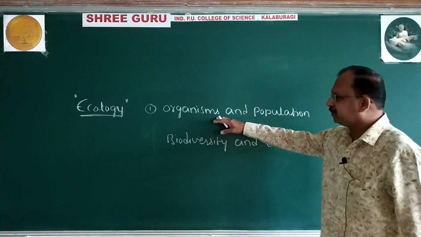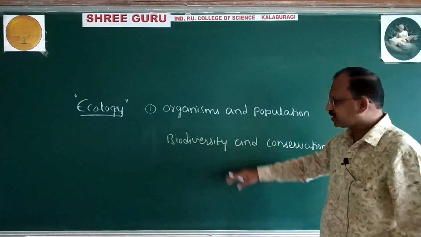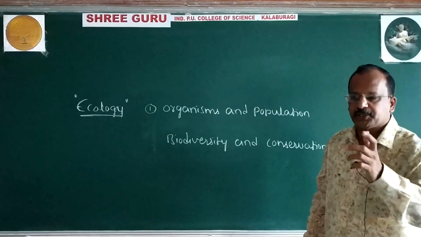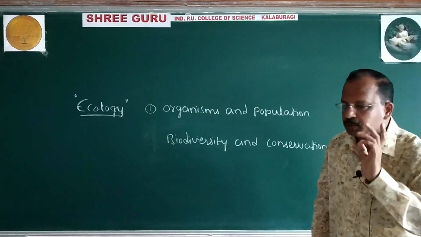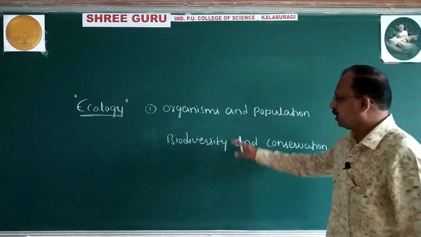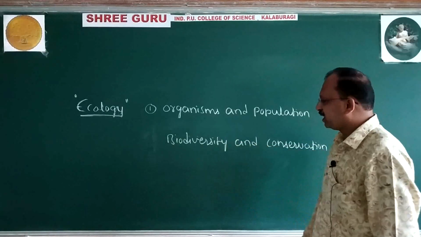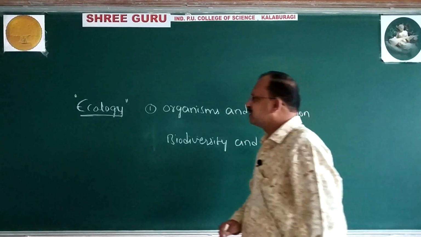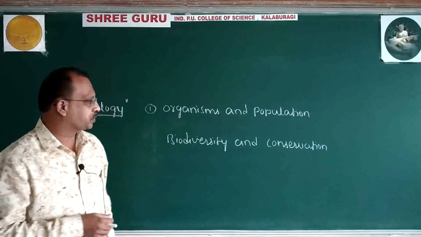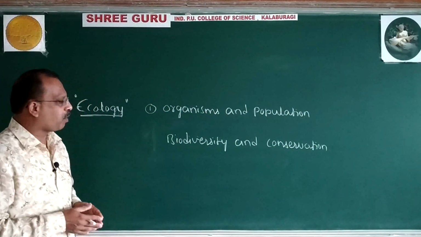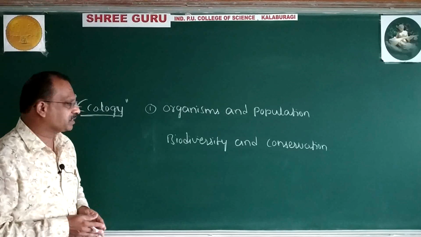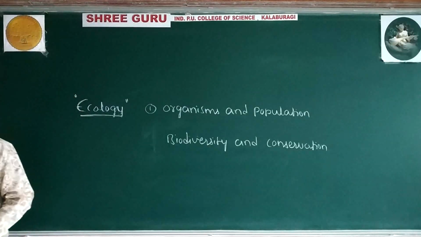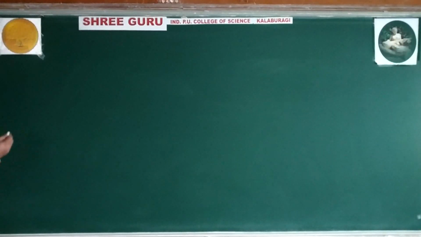Total ecology includes 4 chapters: organisms and population, ecosystem, biodiversity and conservation, environmental issues. But this year you are going to study only 2 chapters. One is organisms and population. Second is biodiversity and conservation. First, I would like to switch over to organisms and population. Later, we'll discuss biodiversity and conservation.